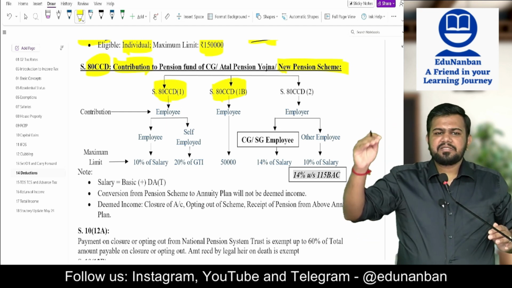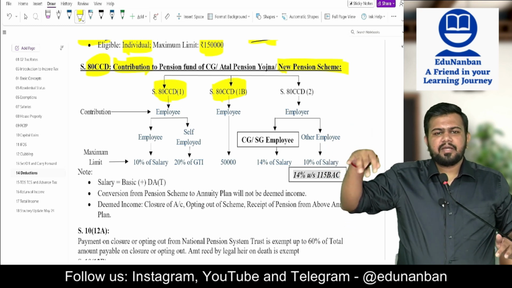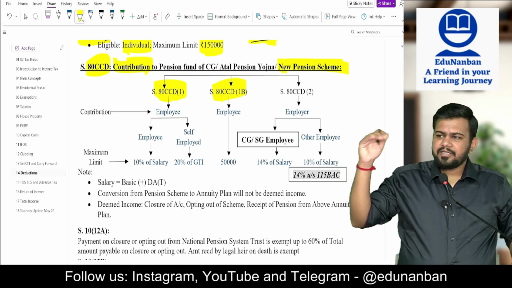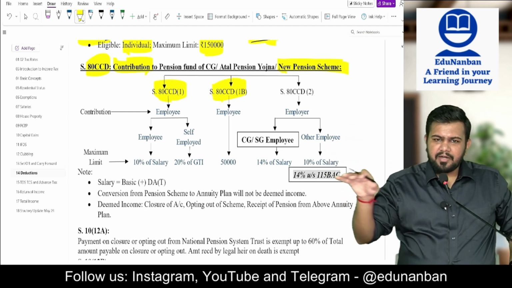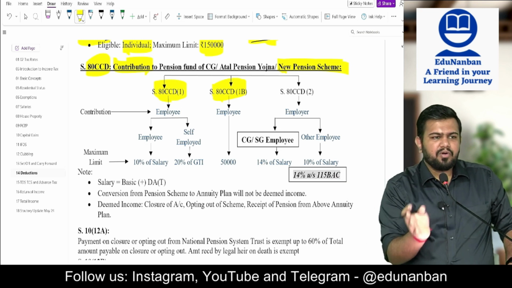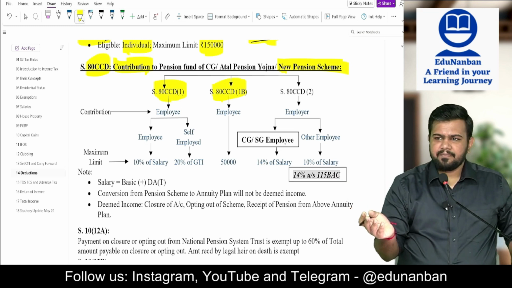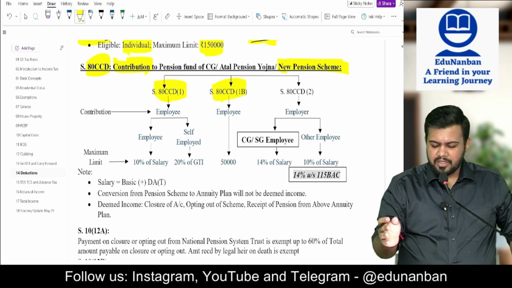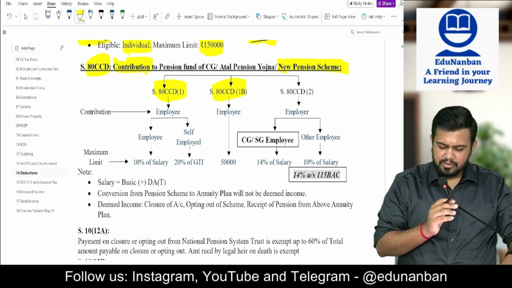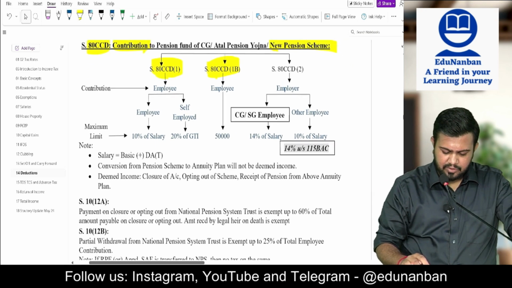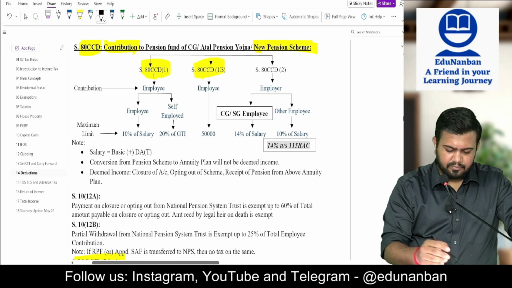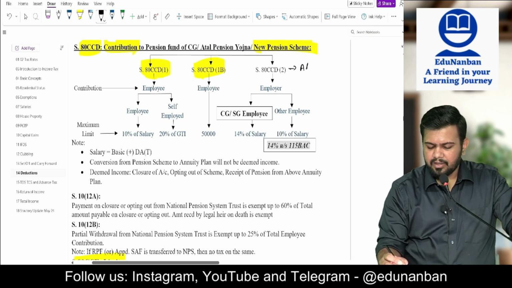Then 80CCD 2 talks about employer contribution. Employer contribution தான் allowed in both old tax as well as new tax. Only employer contribution is allowed in old tax regime also, new tax regime also. Fine. Here it is 80CCD 2 allowed in section 115 BAC.